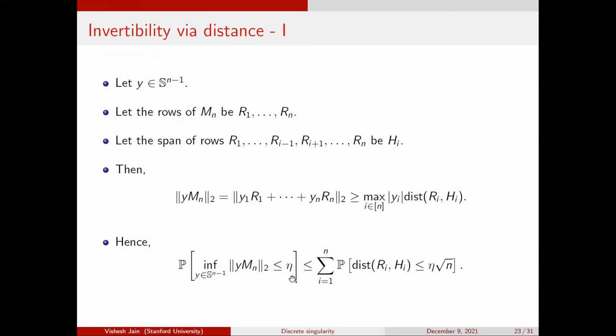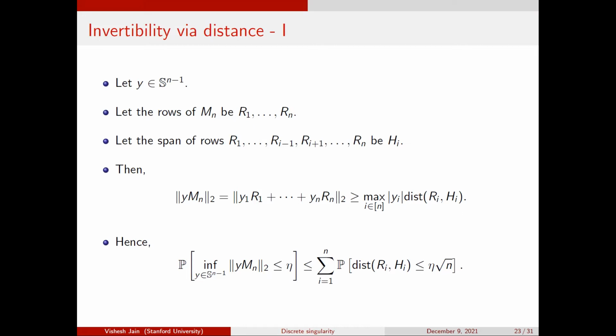over the sphere is less than or equal to eta can be bounded by the sum of these terms. This is a complicated quantity over the sphere, involving all vectors over the sphere, but now it just comes down to understanding the distance of one row from the remaining rows. This is exactly the kind of quantity we had before. The reduction is you write this thing, and then say that at least one coordinate is 1 over square root n. If this is less than eta, and the first coordinate has value at least 1 over square root n, then the distance of R1 to H1 must be at most eta times square root n. This is the basic version of the argument.